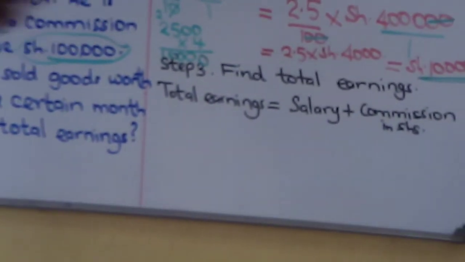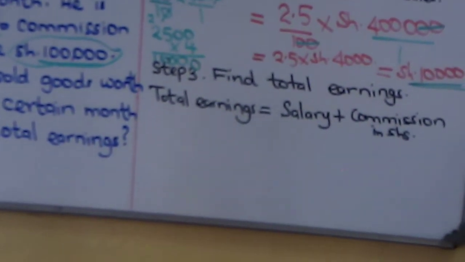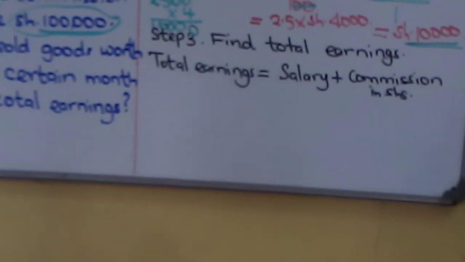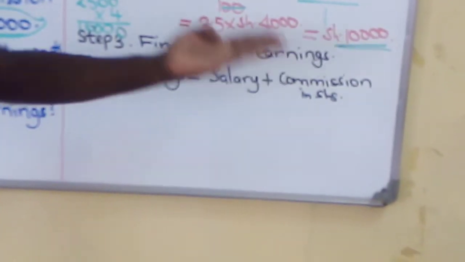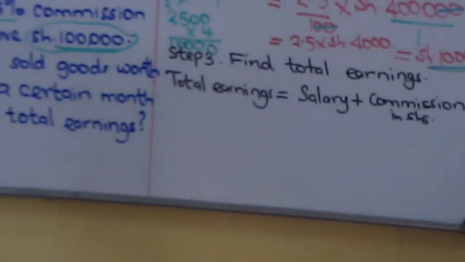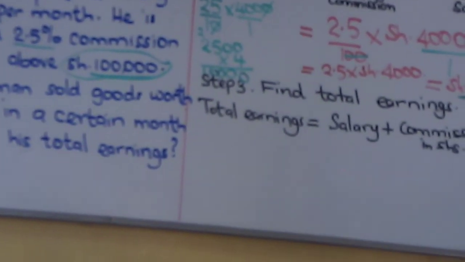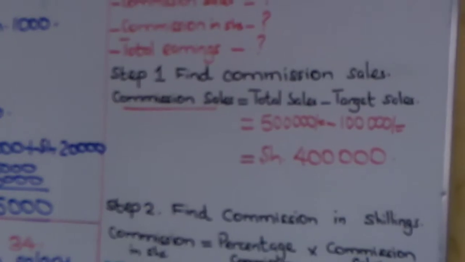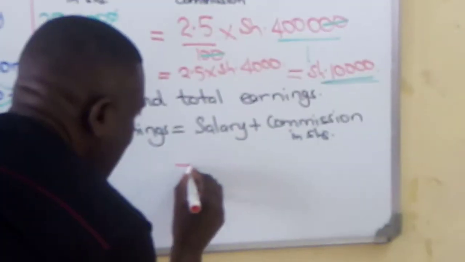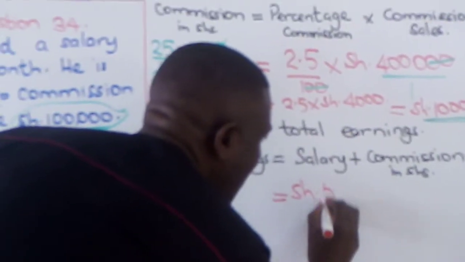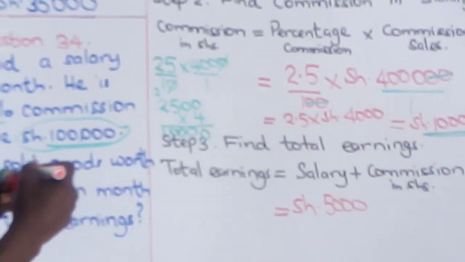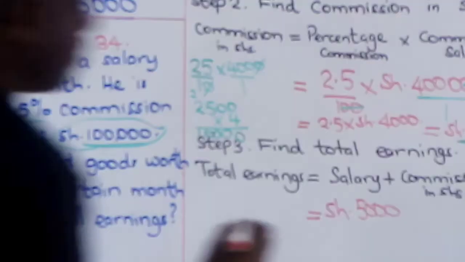Find the total earnings. Total earnings is equal to salary plus commission. And so, what is the salary? We go back to our data. Salary is 5,000 shillings. So we say it is 5,000 shillings plus commission sales 10,000 shillings.